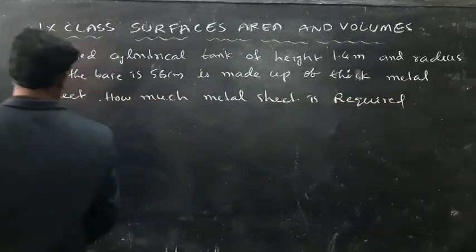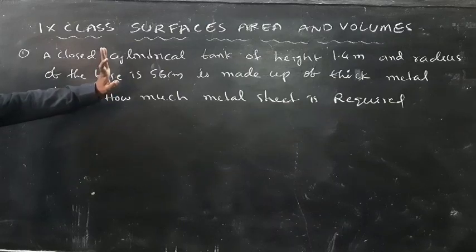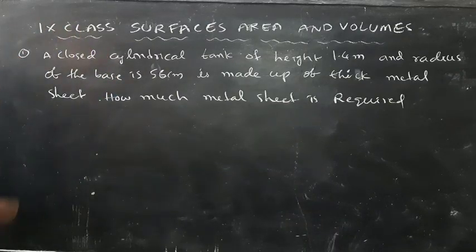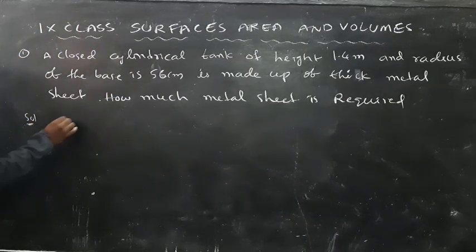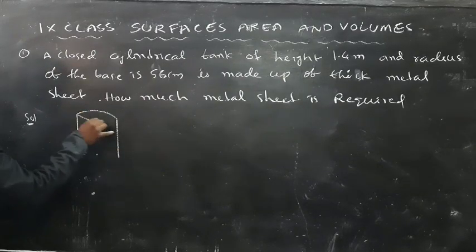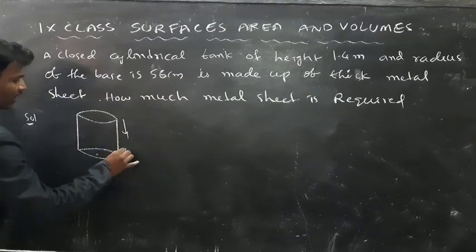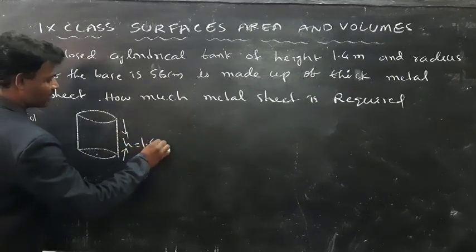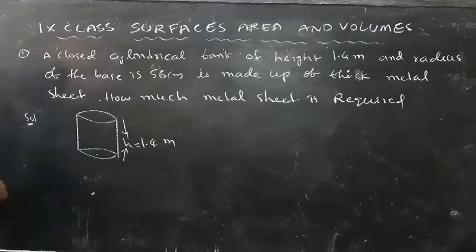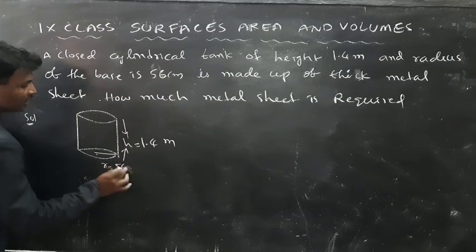So here is another question. A closed cylindrical tank of height 1.4 meters. Here one cylindrical tank is there. The height of the tank is 1.4 meters, and the radius of the base is 56 centimeters. r is equal to how much? 56 centimeters.